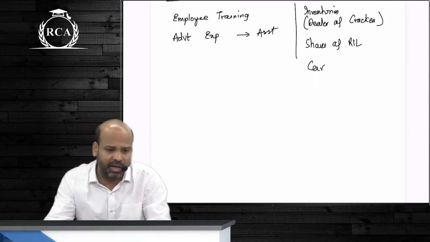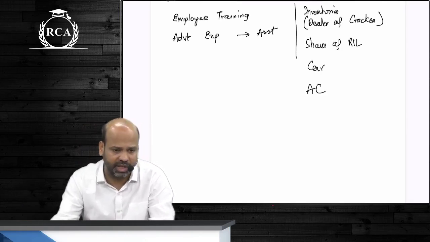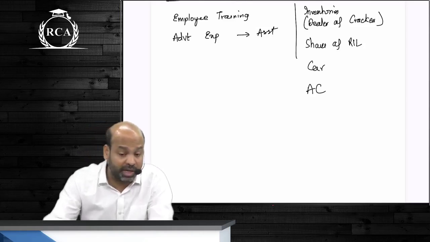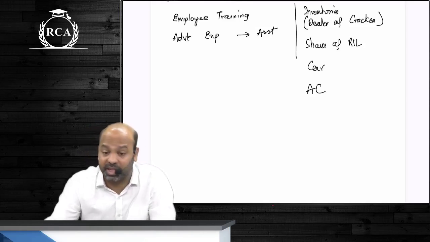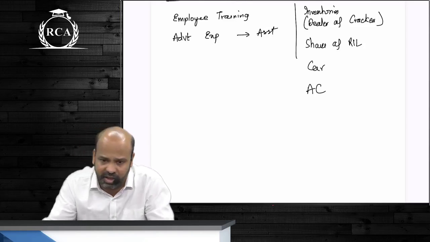So if you're buying a car, beta, that will definitely be your asset. If you're buying an air conditioner, beta, will that be an asset? It may not be directly related to your business, guys, but it is still required for the smooth running of the operations. So that will be classified as an asset.